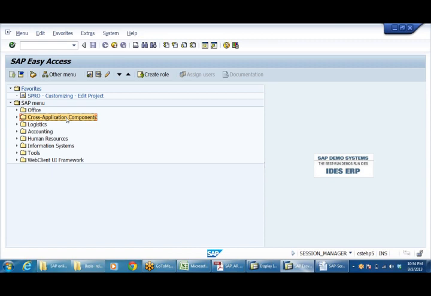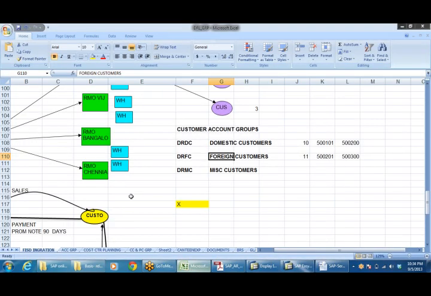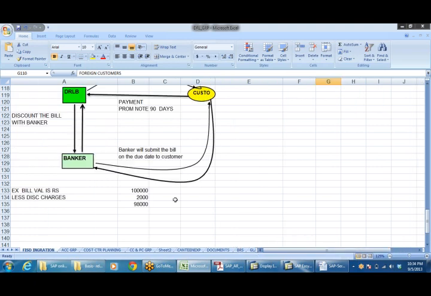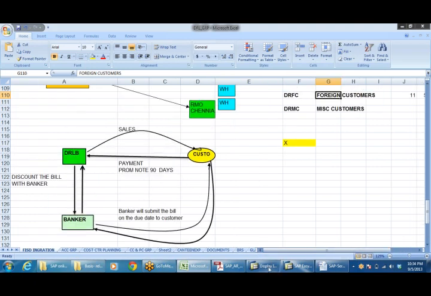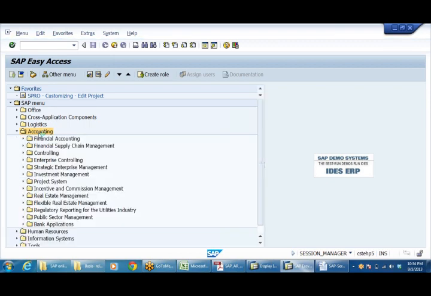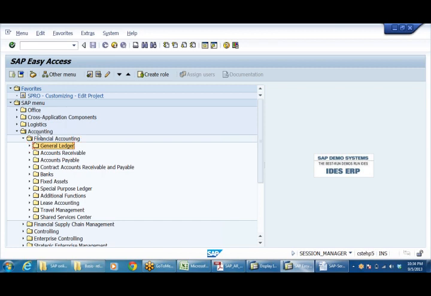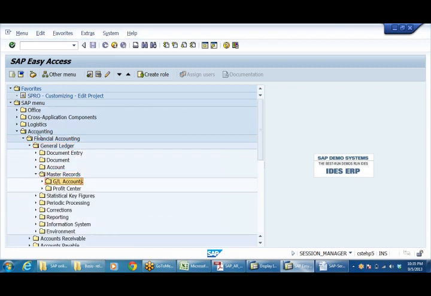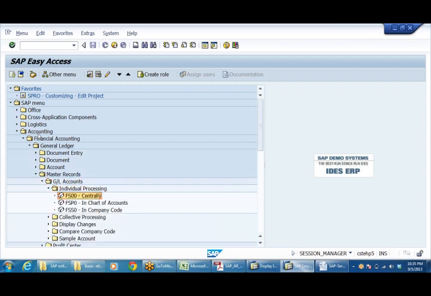Next is creation of GL accounts. Whenever we are going to make any sales, first of all I need to have a sales account. You know where I have to create GL accounts: FS00, centrally.